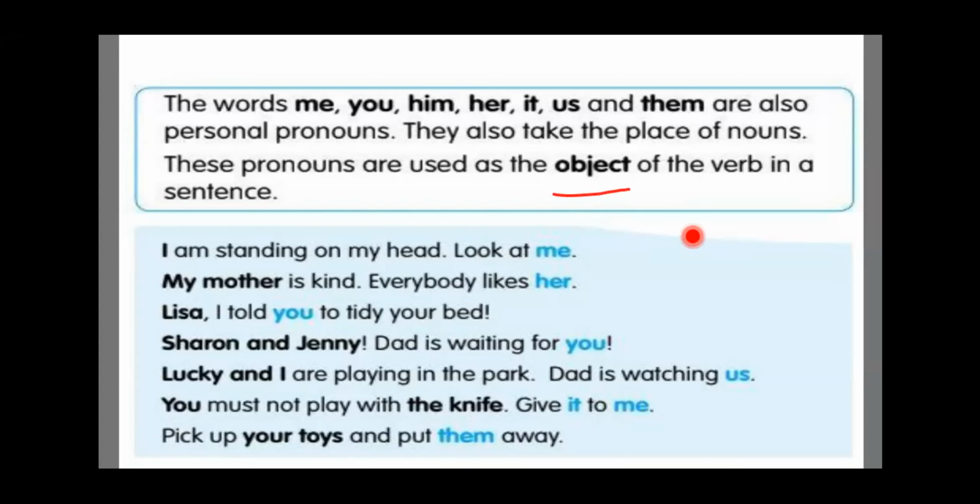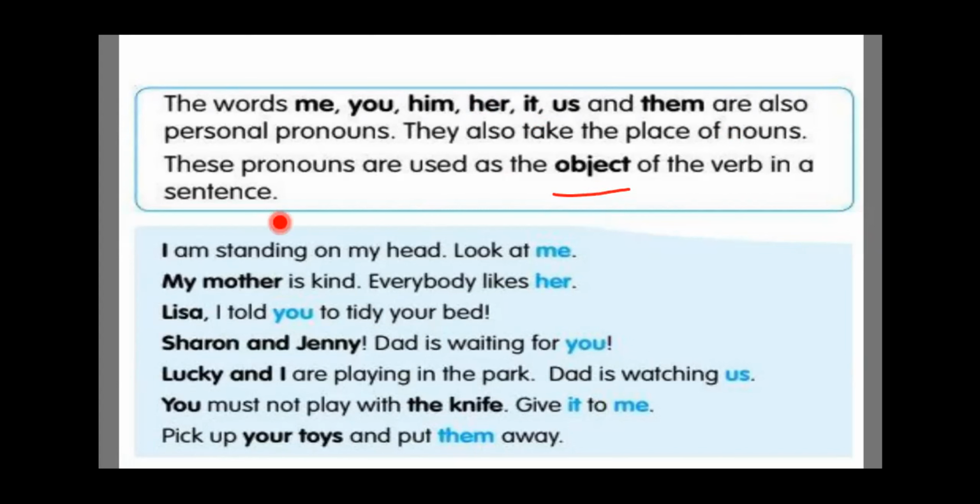Object personal pronouns. Yes. Subject personal pronouns क्या है? I, you, she, he, it, they, we. Right. Now object personal pronouns are me, you, him, her, it, us, and them. Very good.